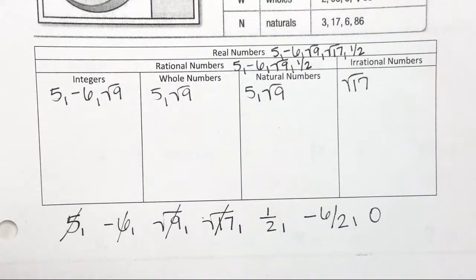Will it be an integer? Why? Because why? Good. It's a decimal or a fraction, so it can't be an integer. What about whole number? No. Natural number? No. Good. Can any of these include fractions or decimals? No. None of these 3 can. So that's it for that one.